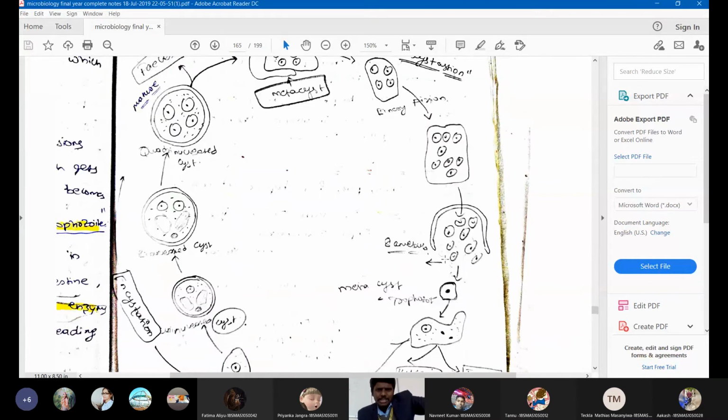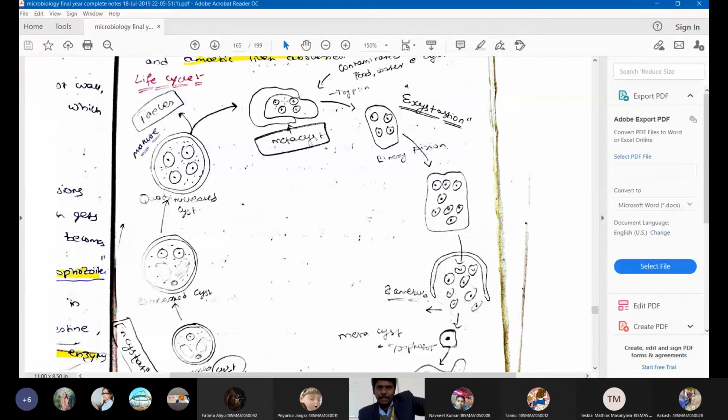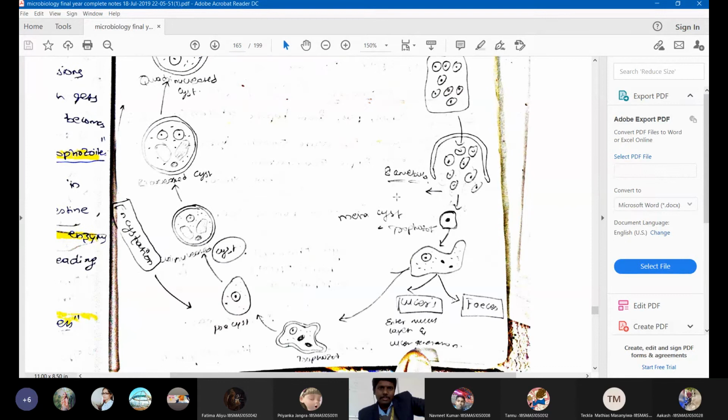After discharging out in the stool, it will become a cyst. When it enters the body, the metacyst will be present in our intestine. In our intestine it will become an amoeba, and it will feed in our body, and then go into the feces.